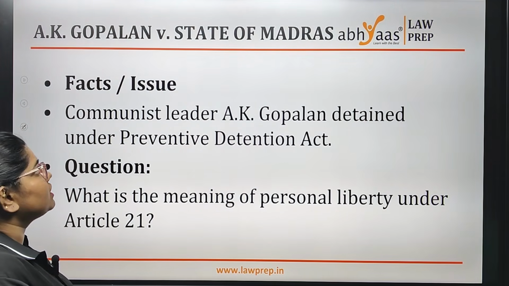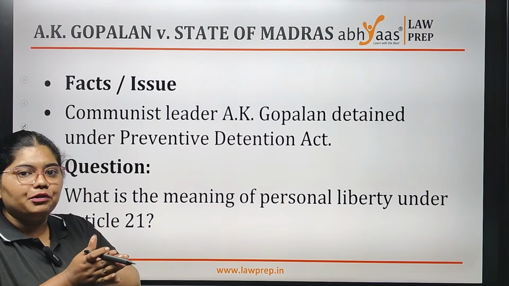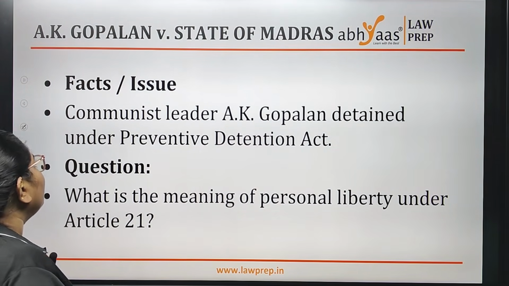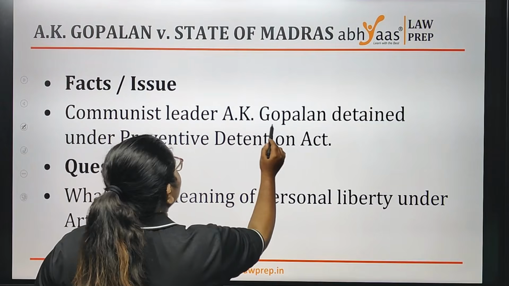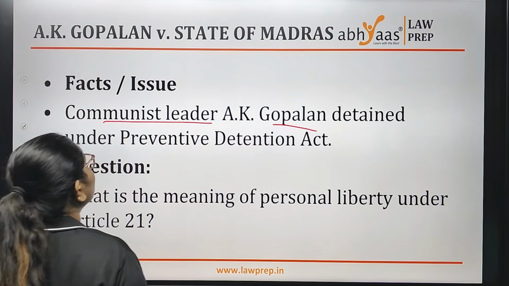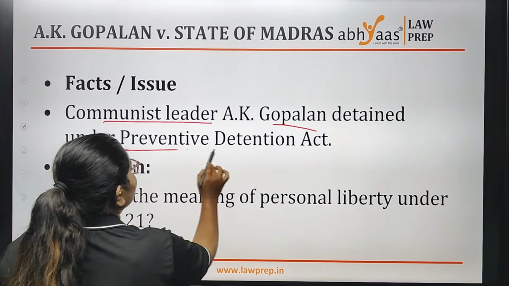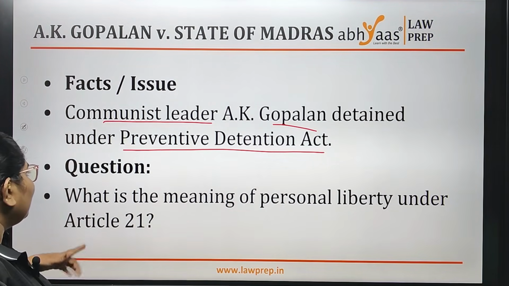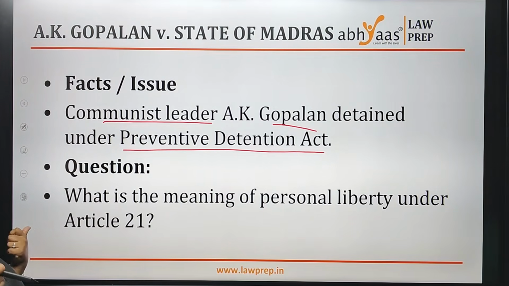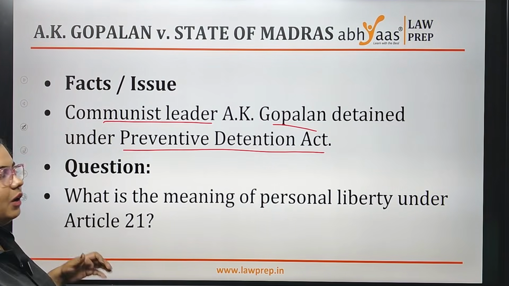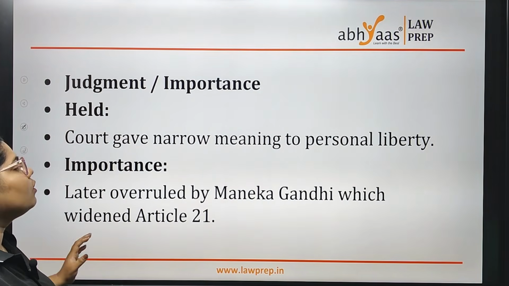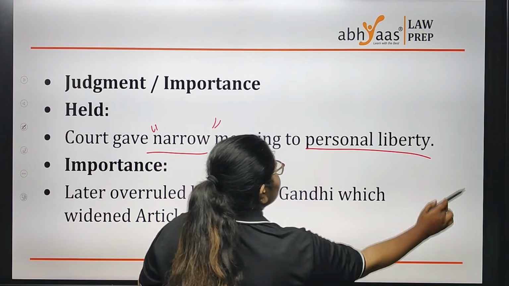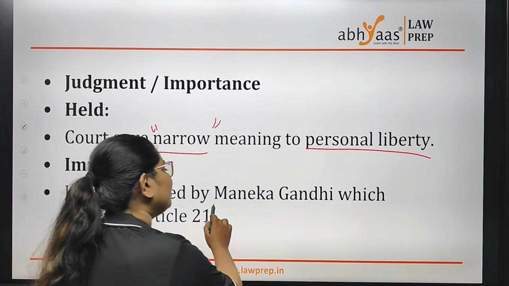Now comes A.K. Gopalan versus State of Madras. It is narrowing down Article 21, the right to life and liberty. Here there was a communist leader, A.K. Gopalan, who was detained under the Preventive Detention Act. He was arrested under the Preventive Detention Act, and the question was, what is the meaning of personal liberty under Article 21? In this judgment, the court gave a very narrow meaning of personal liberty,